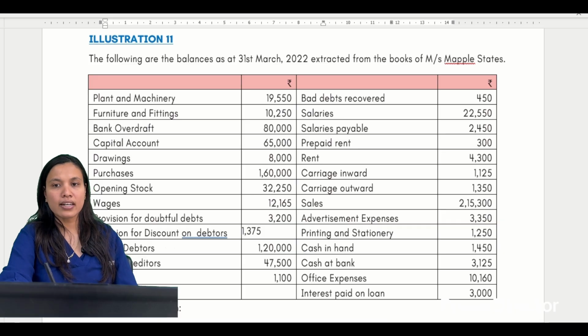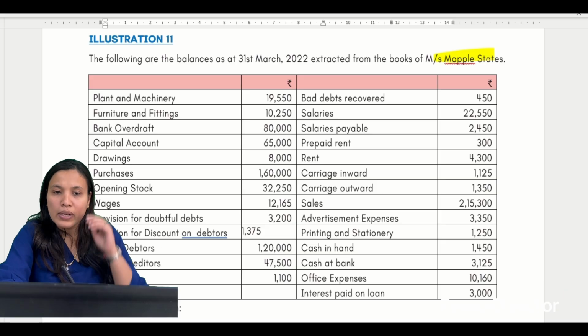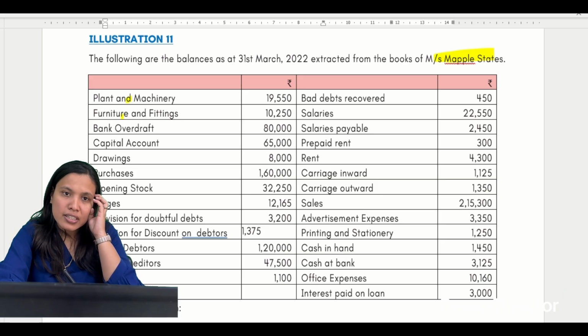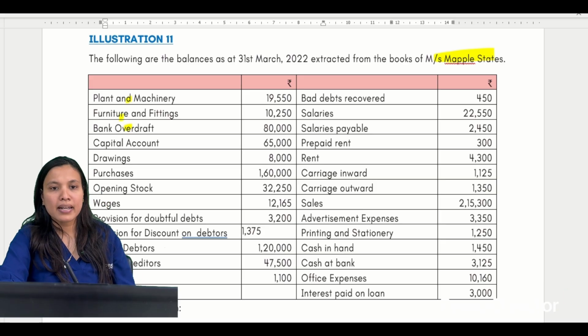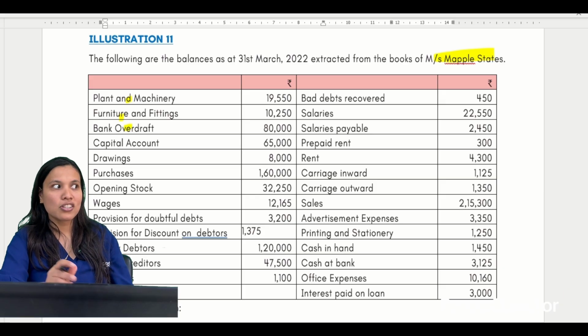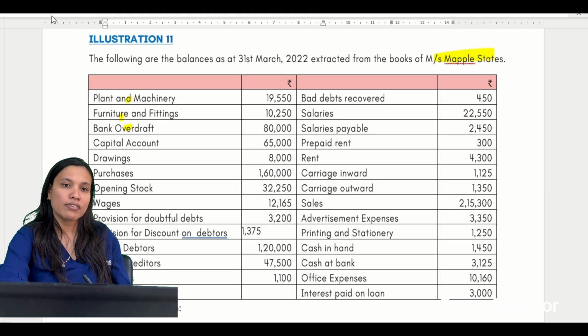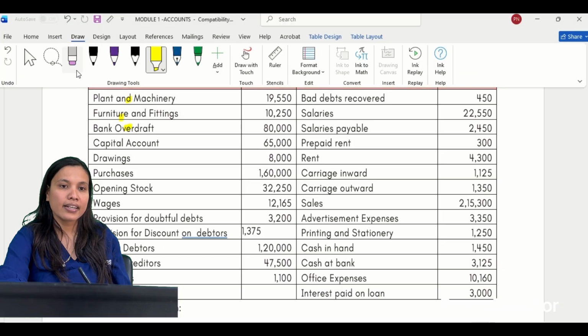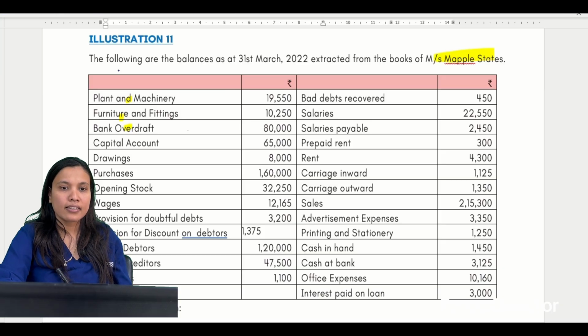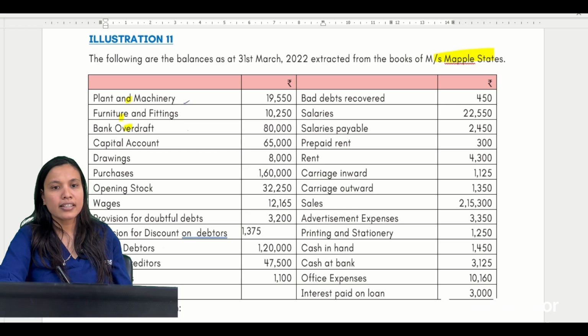Illustration 11. The following are the balances extracted from the books of Mahesh Maple Stores. Let's quickly go through plant and machinery, furniture, bank OD. You can write here also the items which are related to trading and P and L, so that we may not waste our time again and again. You may clearly write these are all balance sheet. Balance sheet के items छोड़ दो.